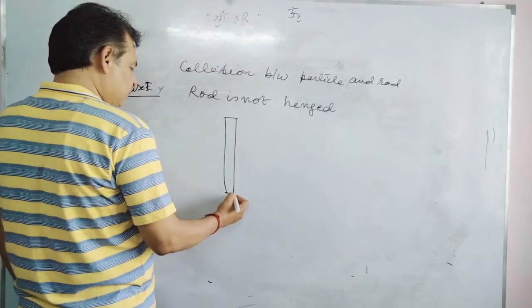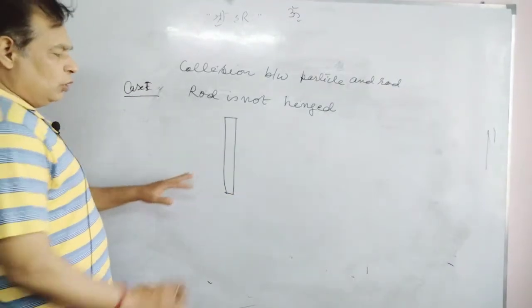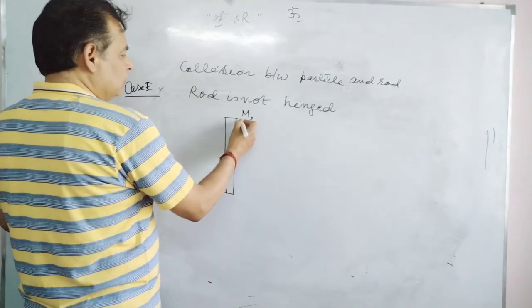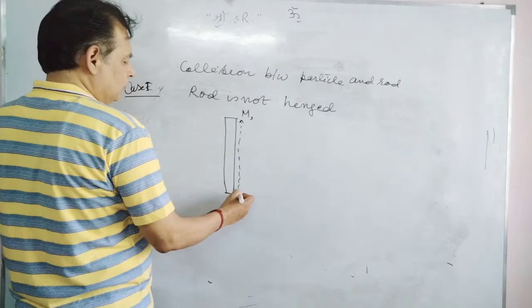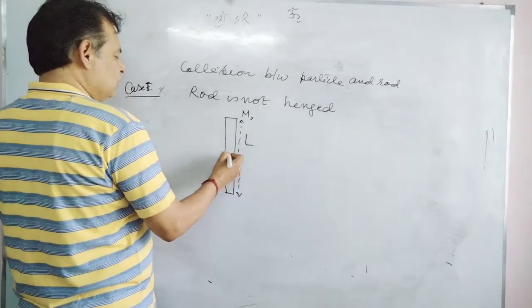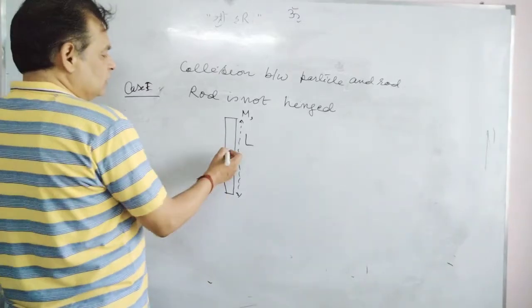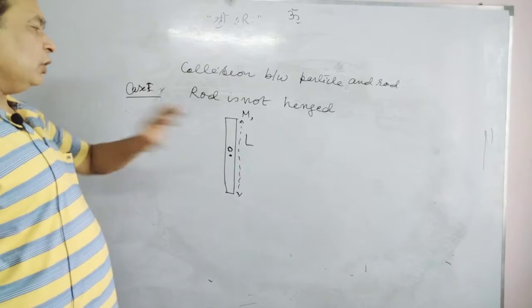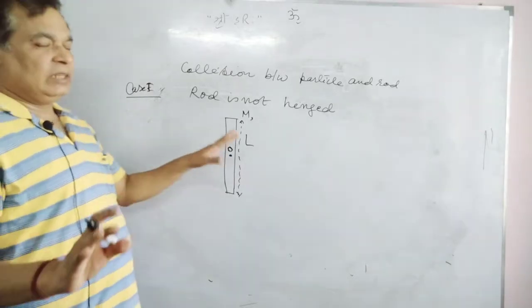The rod is put on a horizontal surface, mass is M, length is l. This is a uniform rod, so the center of mass lies at the middle of the rod.